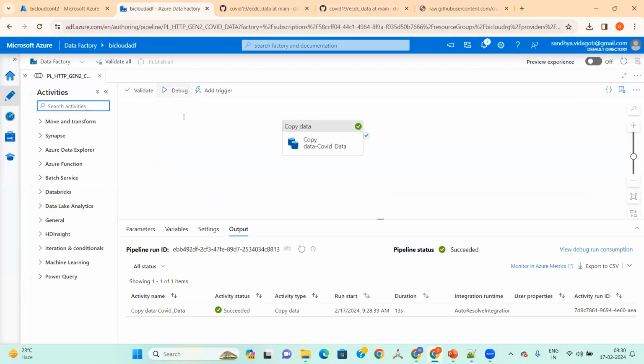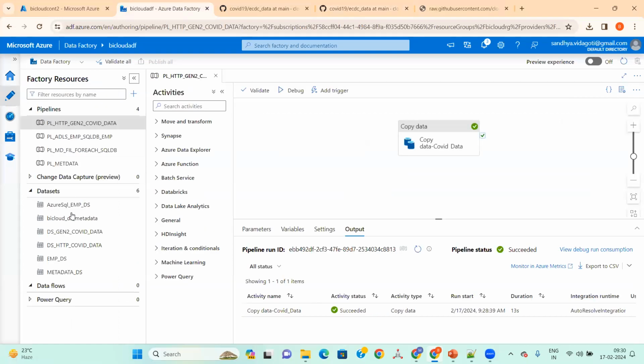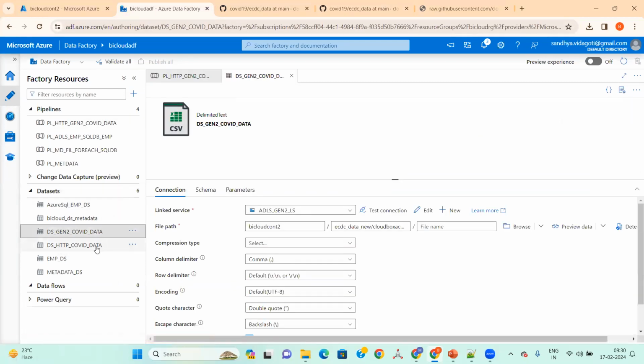We need to create new datasets: a source dataset, a target dataset, and also the pipeline. So for one file, we need another 3 components. If I want to load 100 files, it will be 300 new components.